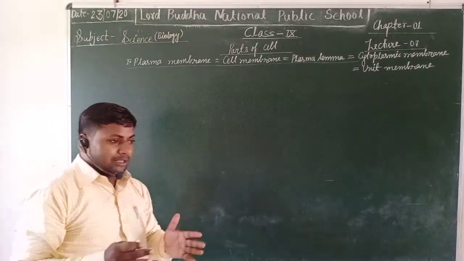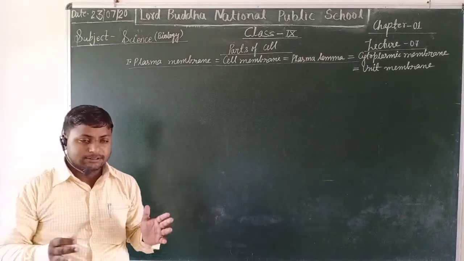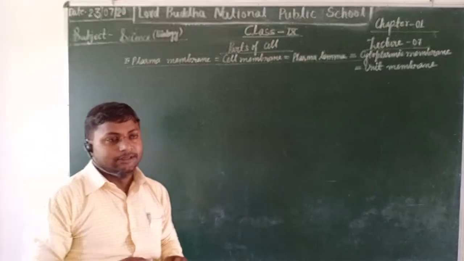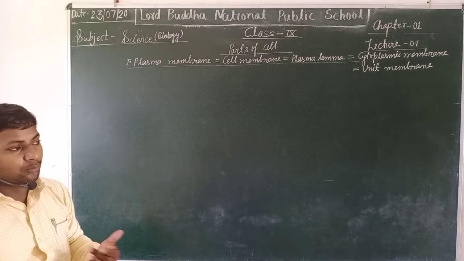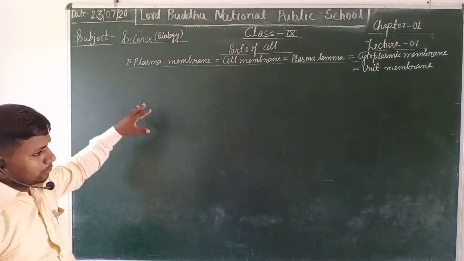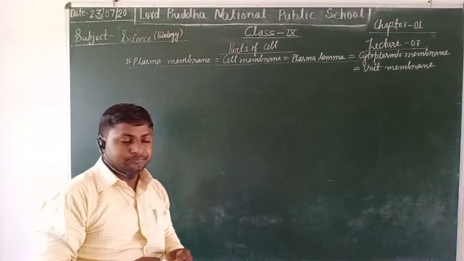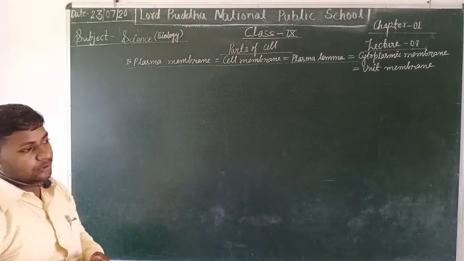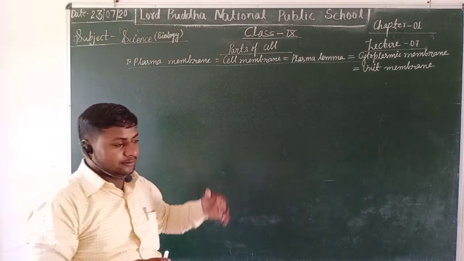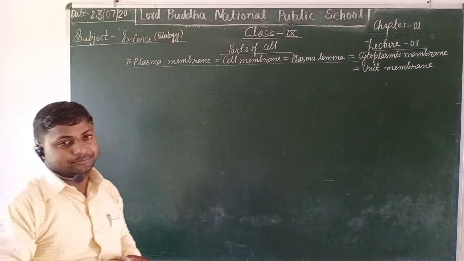Students, plasma membrane mainly consists of lipid and protein. That's why it is also known as lipoprotein layer. The lipoprotein layer, or lipid protein layer, makes it semi-permeable in nature.